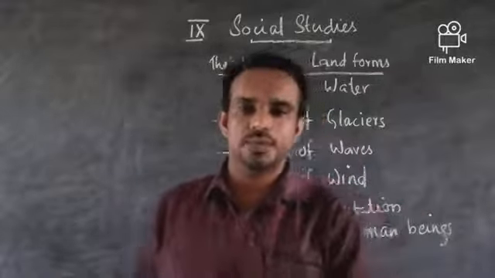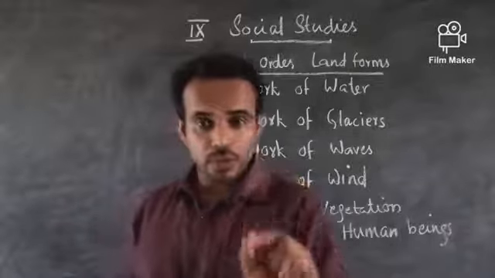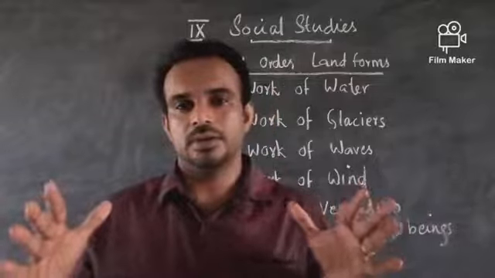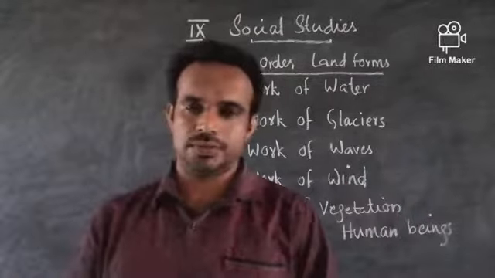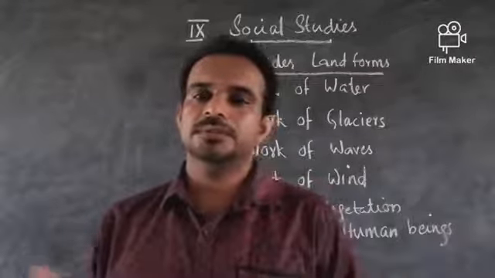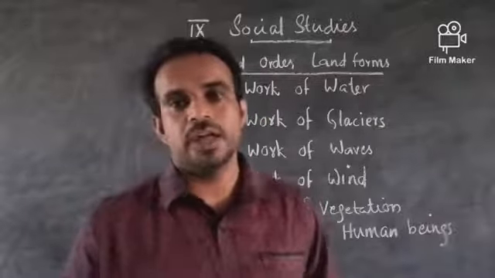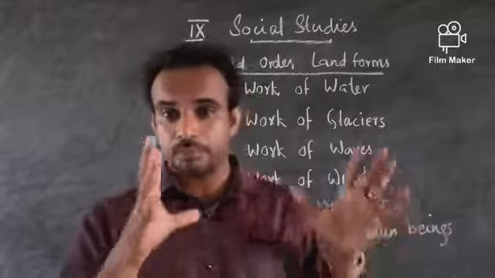And the next is wind. Wind has power. Wind also changes the surface of the earth, especially in desert regions. Desert, we know, is covered with sand, and the heavy wind takes the sand along with it. And when the wind takes the sand along with it, that wind gets extra power.